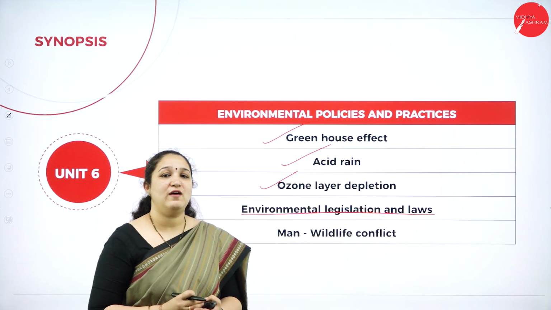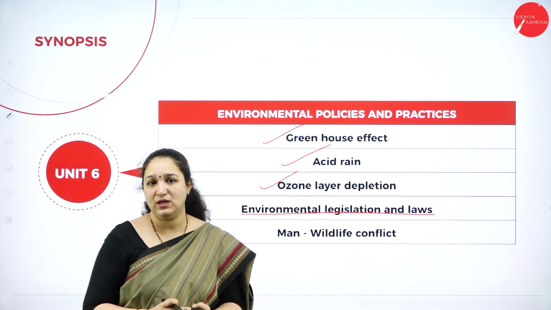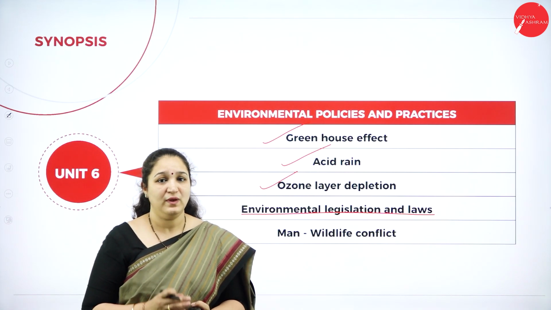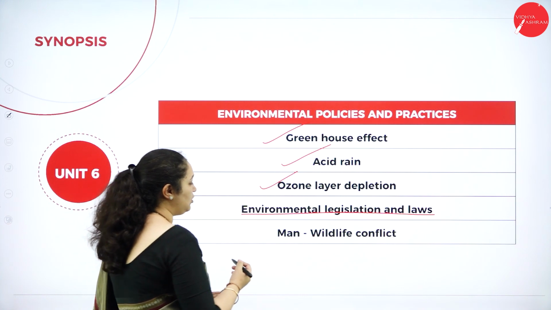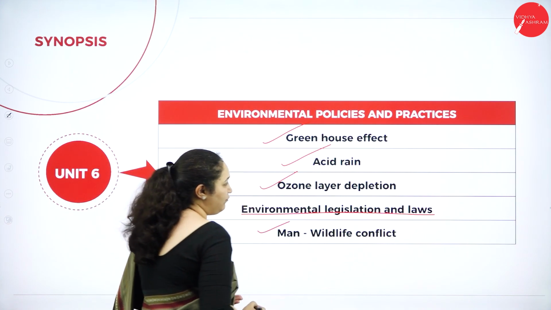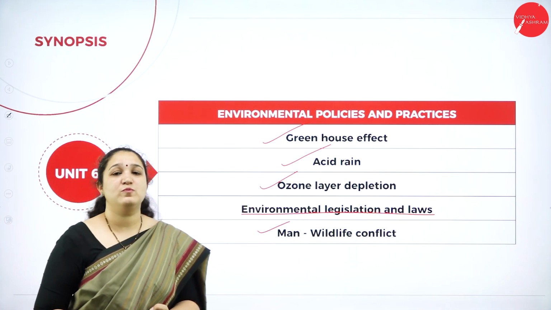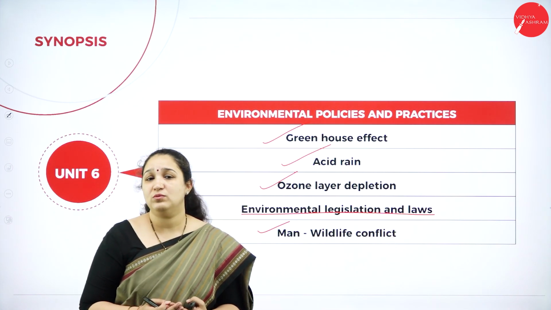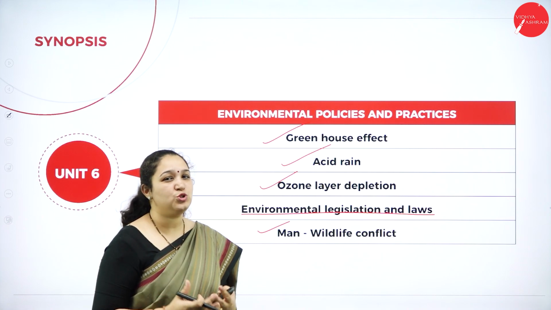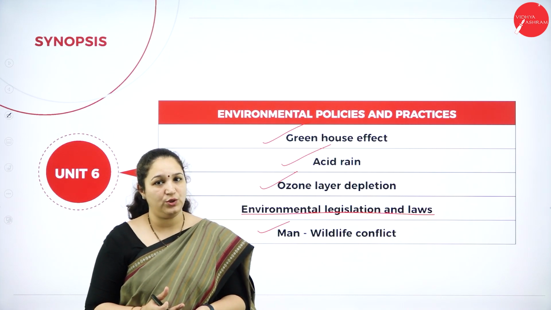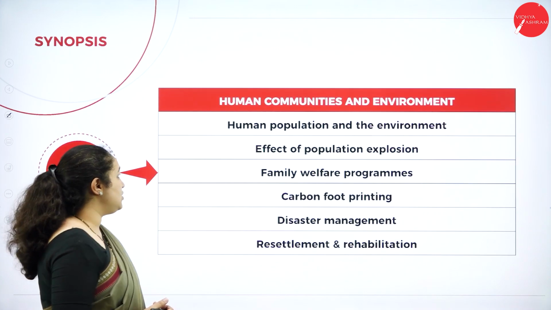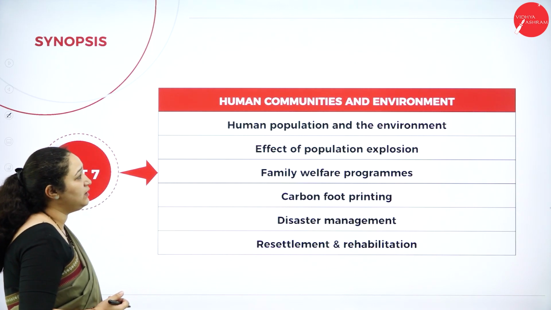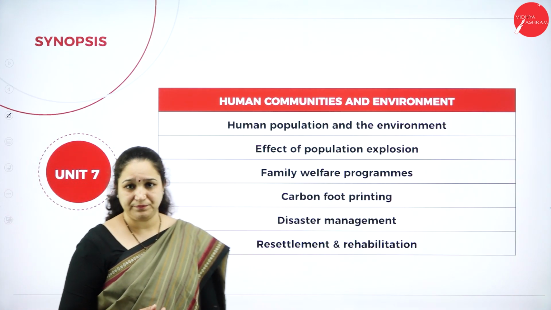Okay, and then we also have CWC, that is the Chemical Weapons Convention, and we have one more important topic, that is the man-wildlife conflict. Here what we have observed is you have a lot of 5 markers and 2 markers, and no direct 10 marker is usually asked from this particular unit. Okay, the last unit being unit 7, human communities and environment.